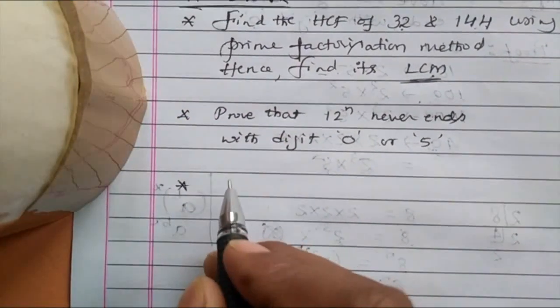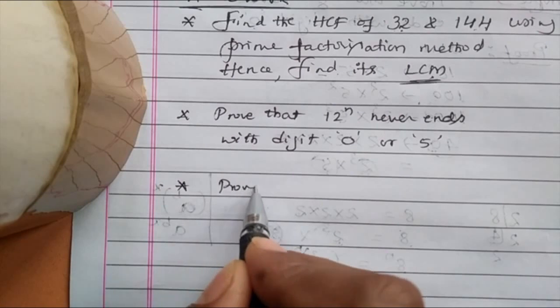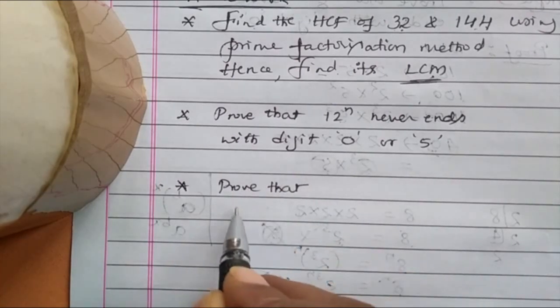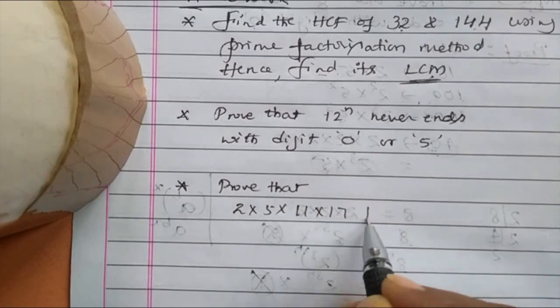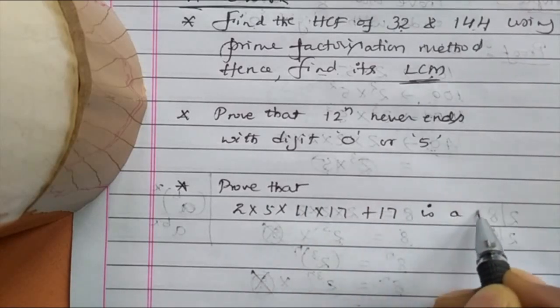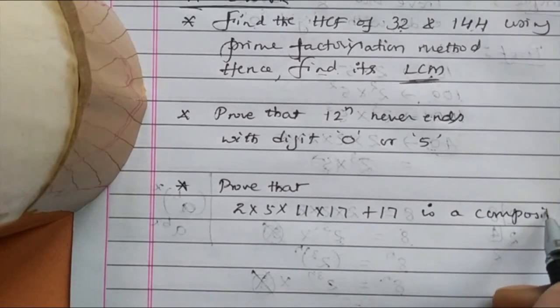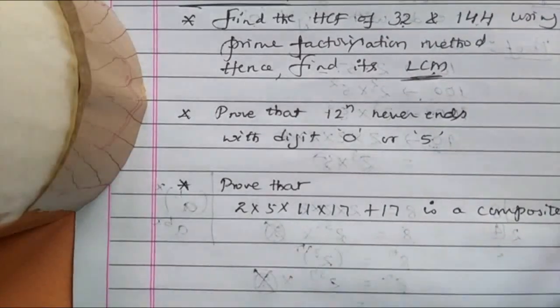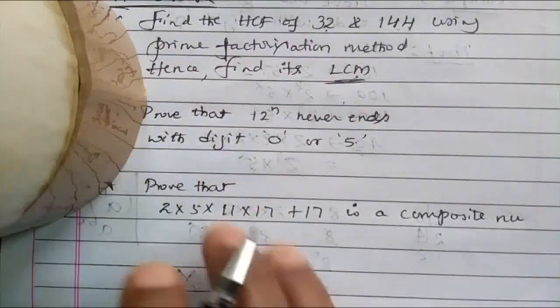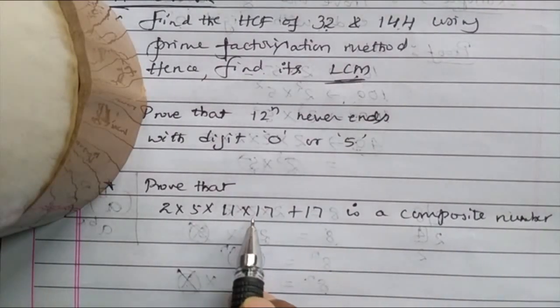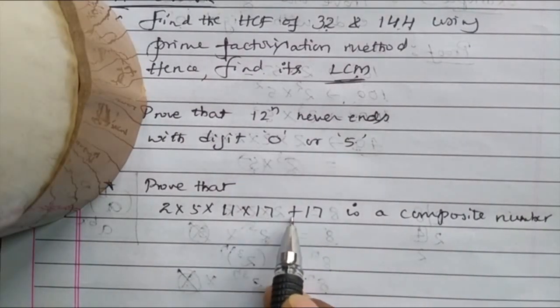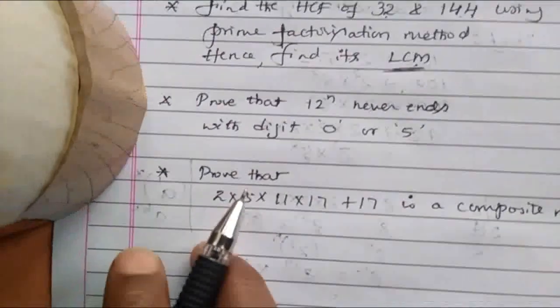The third question, prove that 2 into 5 into 11 into 17 plus 17 is a composite number.